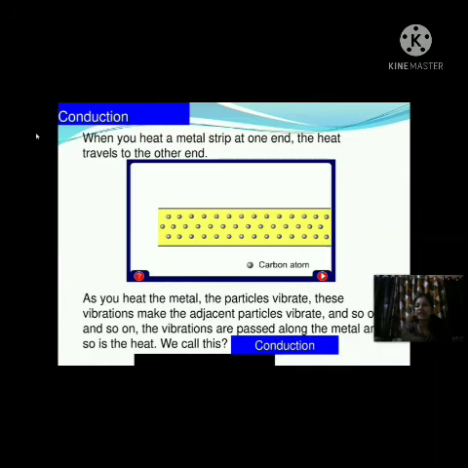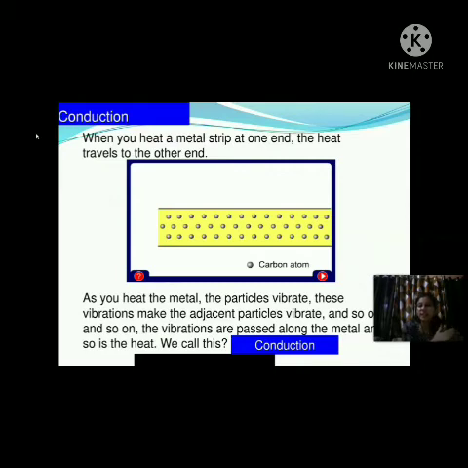This process continues on and on, and in this way the heat will transfer from the particle situated at the left corner to the particle situated at the right corner of that metal strip. So in this way, the heat will transfer inside a solid material by the process of conduction.